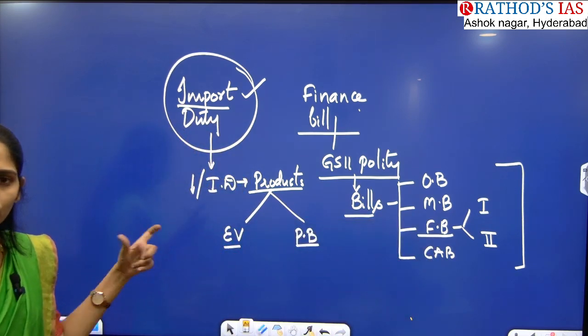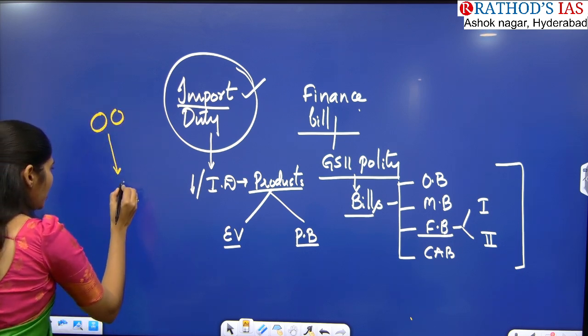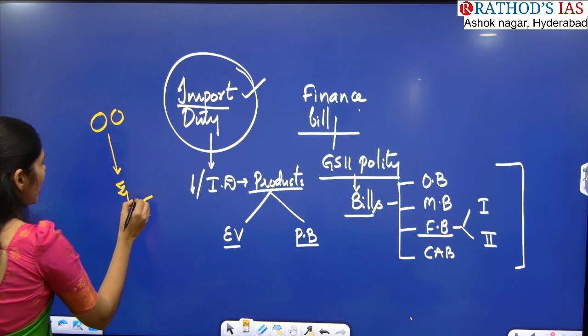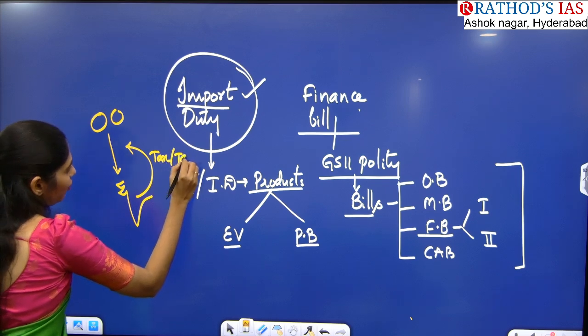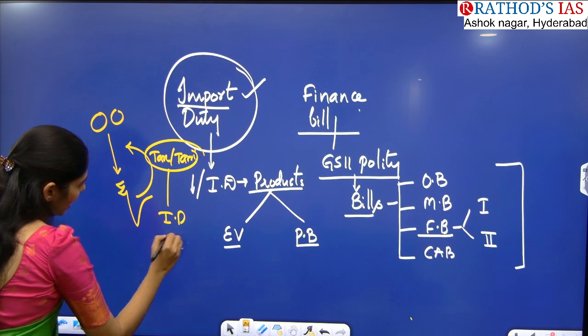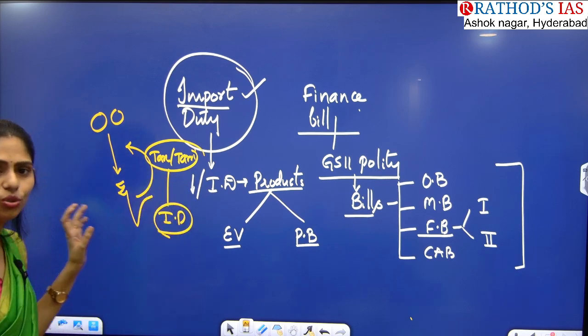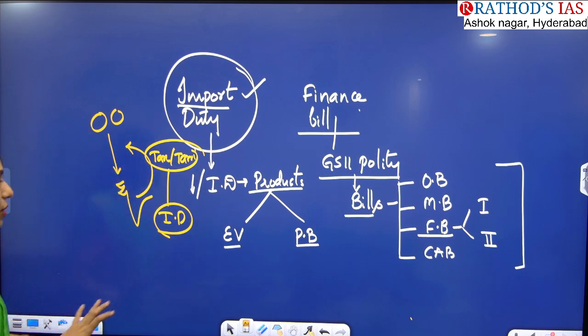So what is import duty? Whenever we are getting certain goods into our country, our country will be imposing certain tax or tariff on this. So this is called import duty. Whenever our country is imposing certain duty or tax or tariff on products which are coming from other country, what happens?